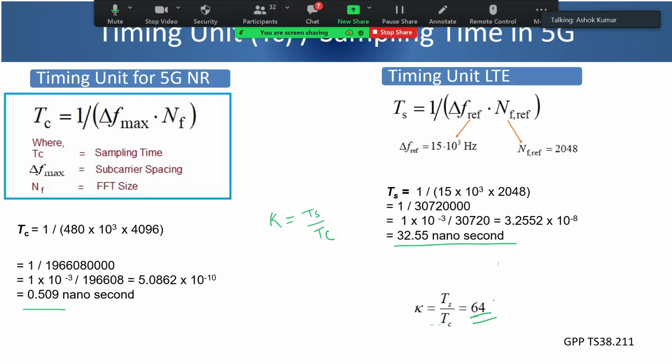So that means our 5G new radio is 64 times more granular than LTE in terms of timing, right? So that is the meaning.